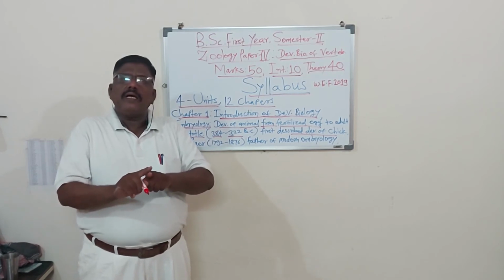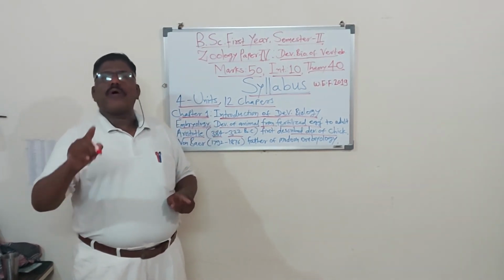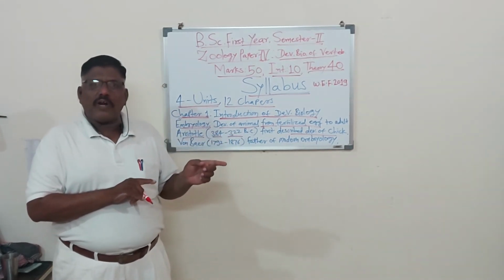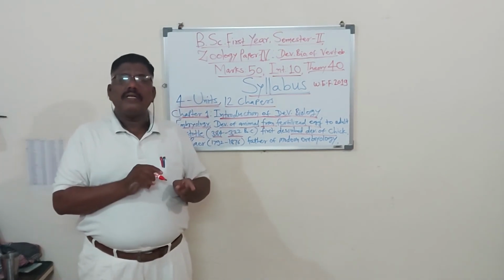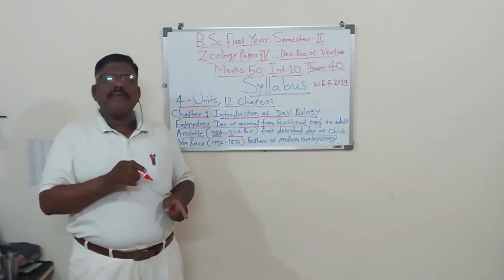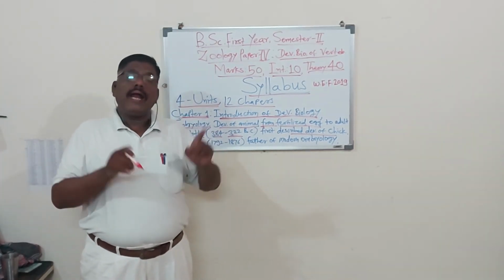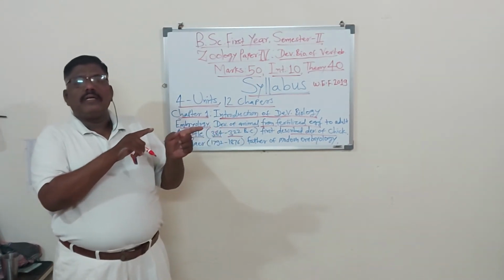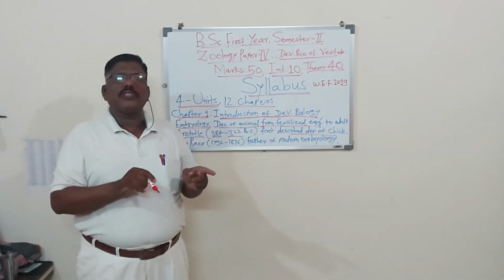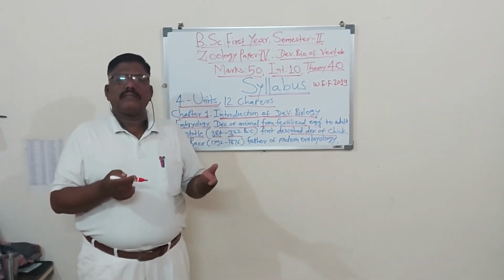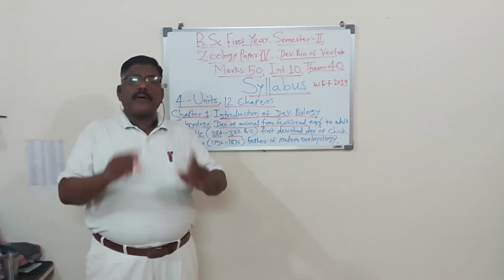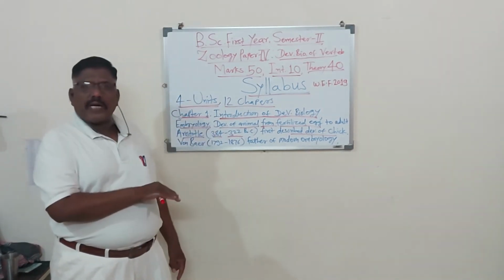The fusion may be outside the body in the water, which is called external fertilization. Fertilization may also be internal: the ova is formed in the female animal body, and the male introduces the penis in the female body and releases the sperms. The ova in the mother's body and the sperm that entered during copulation fuse together and form the zygote. So remember, fertilization is of two types: external and internal.